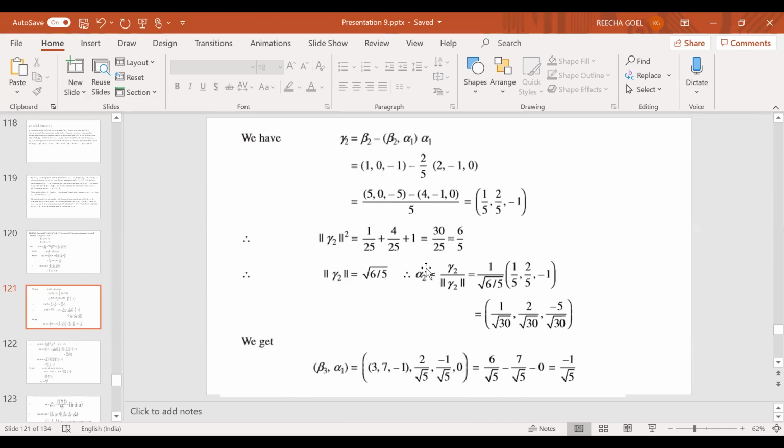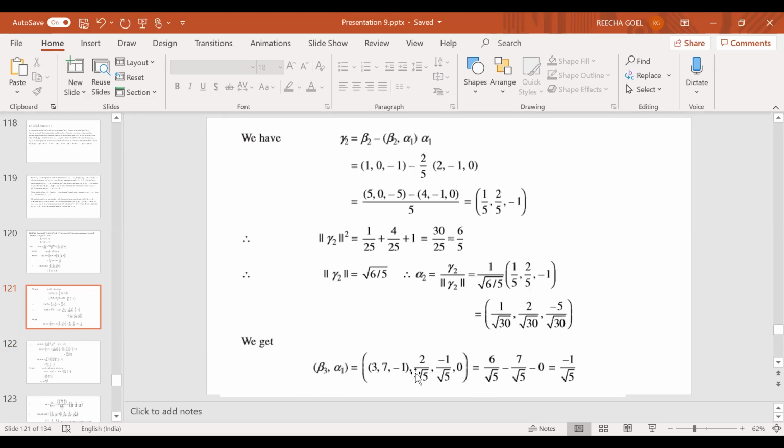So that way, we have been able to construct two vectors, alpha 1 and alpha 2, which are pairwise orthogonal. And each is of norm 1. So now I define what is gamma 3. Gamma 3 is nothing but beta 3 minus (beta 3, alpha 1) alpha 1 minus (beta 3, alpha 2) alpha 2. This should be my expression. So from there, I am going to calculate what is beta 3 alpha 1 first.